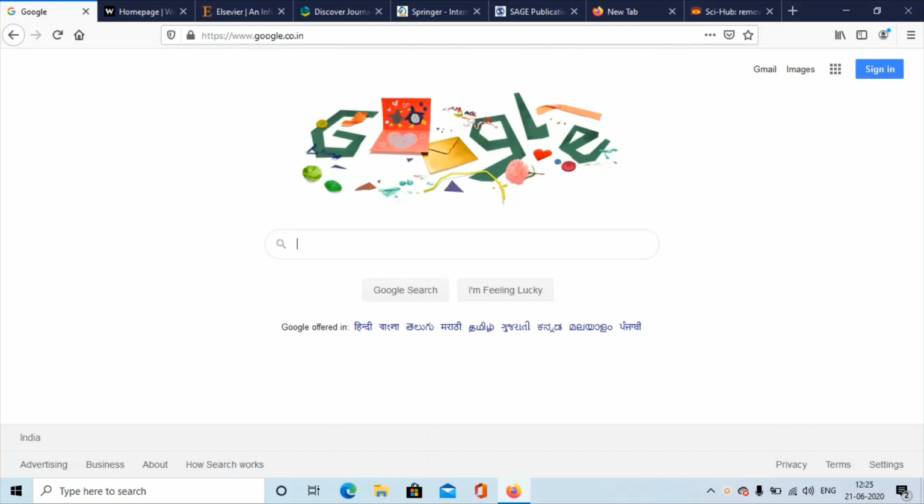As I discussed in my last video, I'd share how you can search for a research paper. When we discussed behavioral economics, we saw that a lot of research is being done and a lot of research papers are being published on that subject. So today we'll look at how we can search for a research paper, and what the sites and ways are. First of all, a paper is when someone has written down all the research he or she has done in a particular subject, the objective of their research, their findings and results, and the methodology they used.